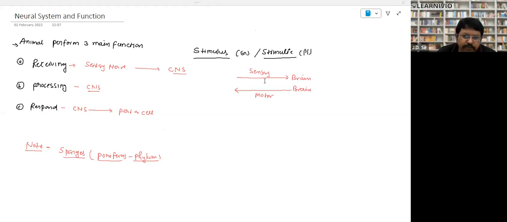Okay, great. So today we are going to start with the neural system and its function. Animals perform three main functions from their neural system. What I was telling you previously, we used to call it the nervous system. But in biology, the nervous system is no more in trend, so now, preferably and in a better way, we call it the neural system. Animals perform three main functions from it: receiving, processing, and responding. This is the main function of the neural system of any organism.